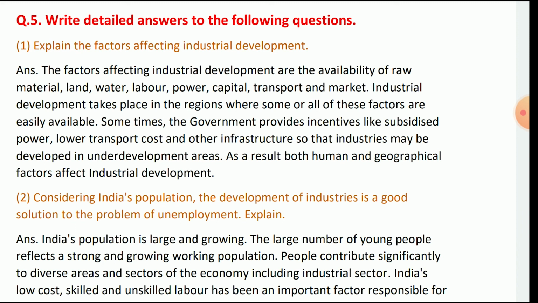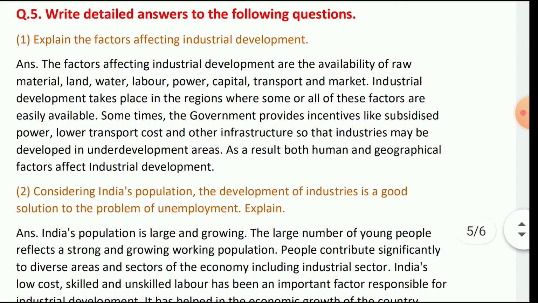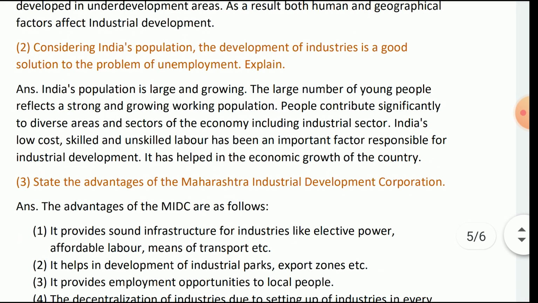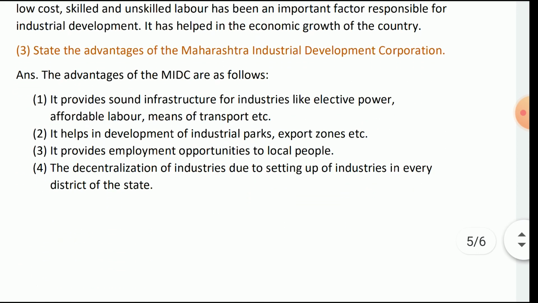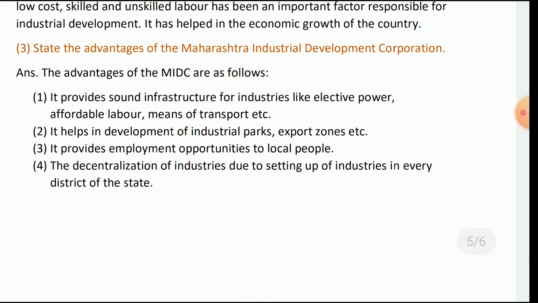People contribute significantly to diverse areas and sectors of the economy including the industrial sector. India's low cost skilled and unskilled labor has been an important factor responsible for industrial development. It has helped in the economic growth of the country.